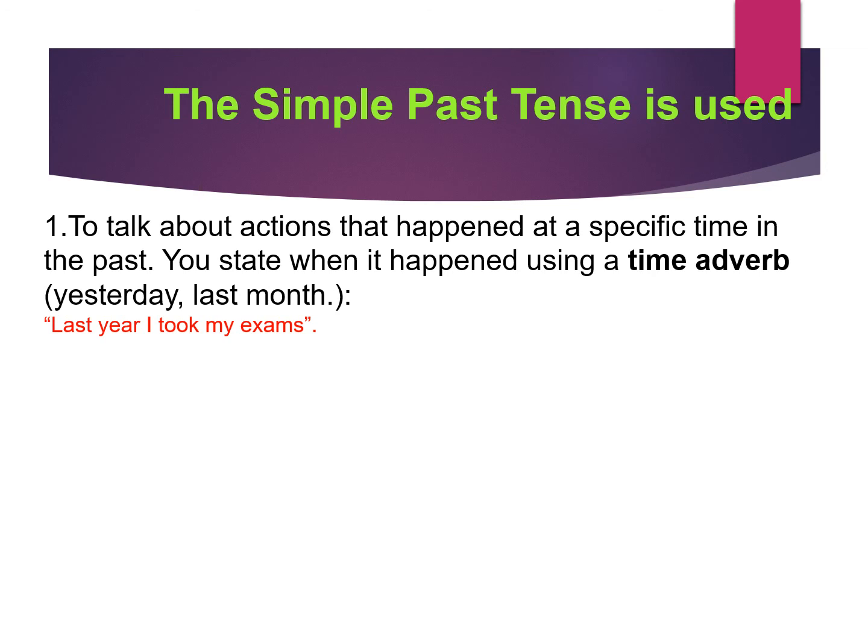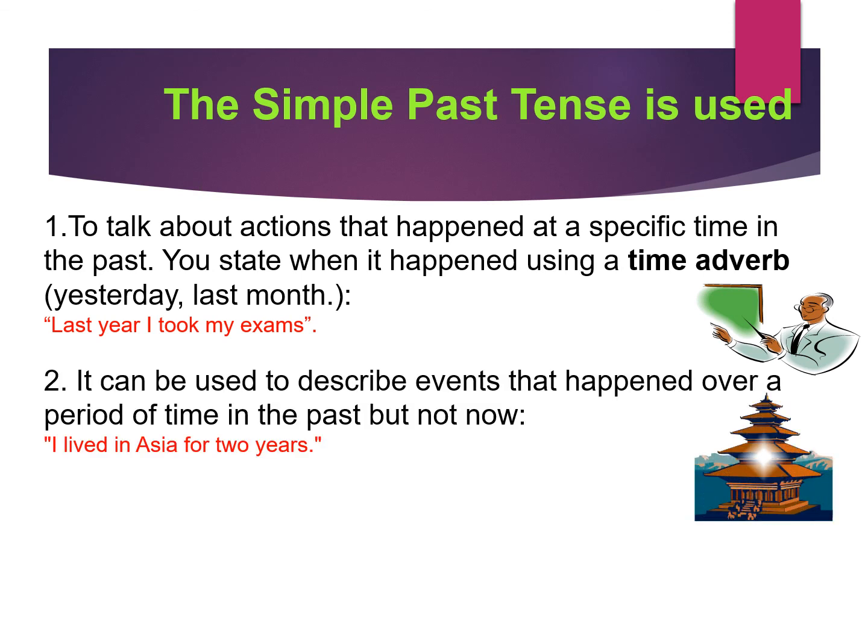Took is the simple past tense of take. Okay, meaning that this is a finished action that no longer happens. So we can use the simple past tense to talk about specific finished actions at a specific time. We could also use it to talk about events that happen over a period of time. Okay, for example, here it says, I lived in Asia for 2 years. This is a period of time. No longer anymore. I don't live in Asia any longer.